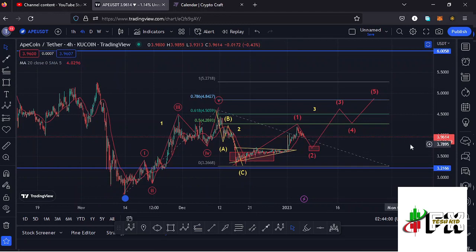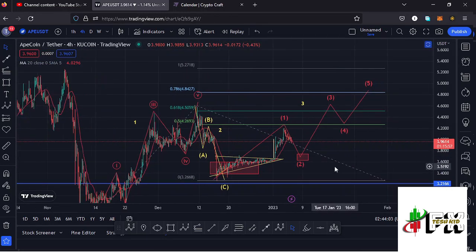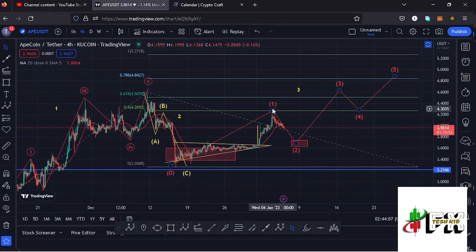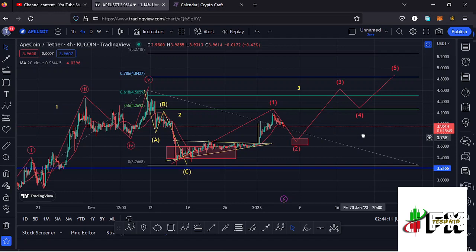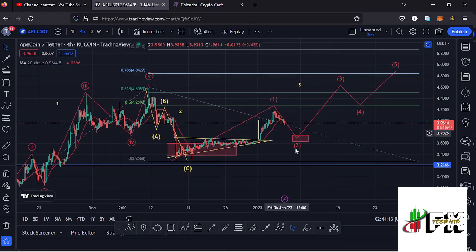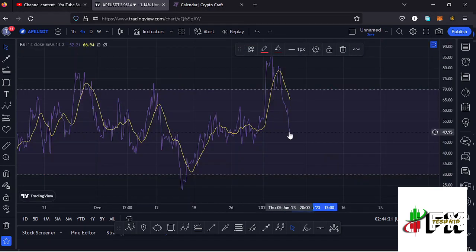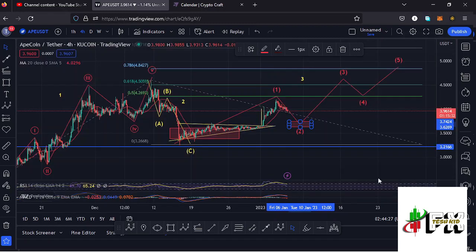But on the short-term scenarios, I expect the formation of this second wave before we see a wave 3, then a wave 4, and then a wave 5. So let's be prepared for a bit of a retracement here on the apecoin chart in the formation of this second wave. And also taking a look at the indicators, here on the RSI, we are trading at around the 49 mark, meaning we have massive room for us to fully support the formation of that second wave to the lower side on the short-term scenarios.